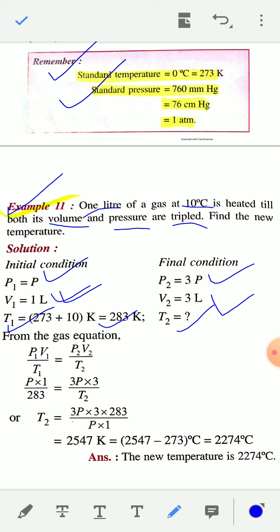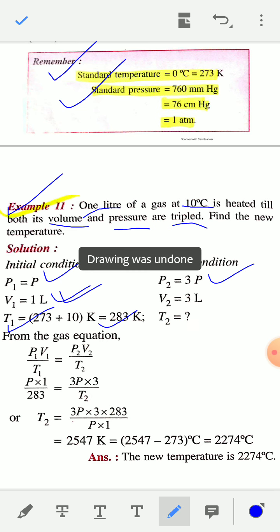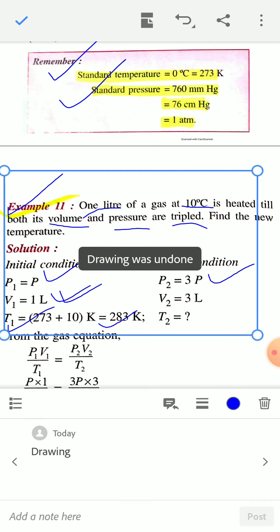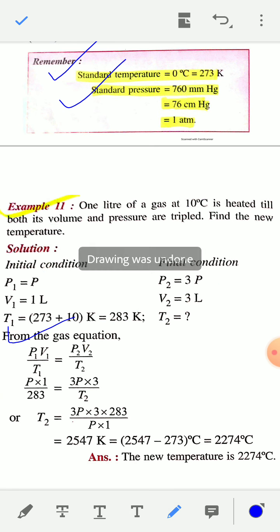So using the gas law equation, P1 V1 by T1 is equal to P2 V2 by T2, just substitute the values of T1, P1, V1 and P2, V2. You will get the final temperature T2. After rearranging T2, P will cancel, and the final temperature will be 2547 Kelvin. And you have to convert this Kelvin temperature into the Celsius scale.